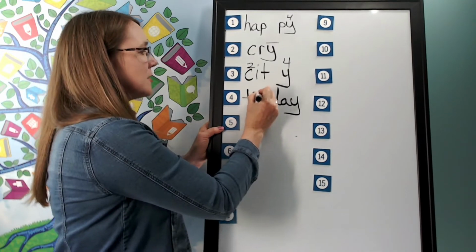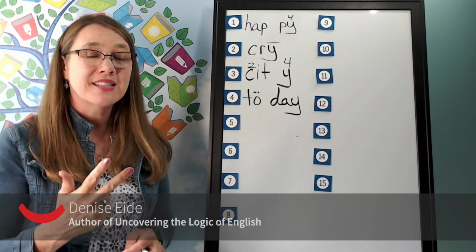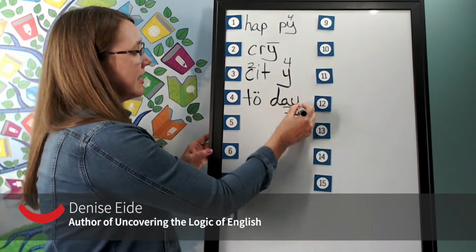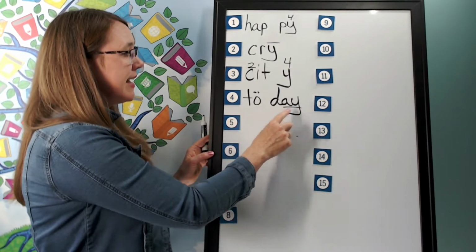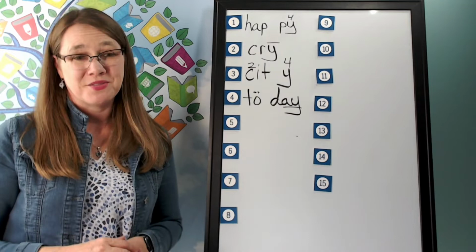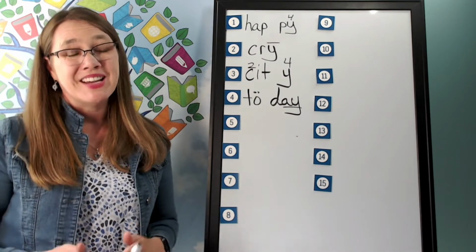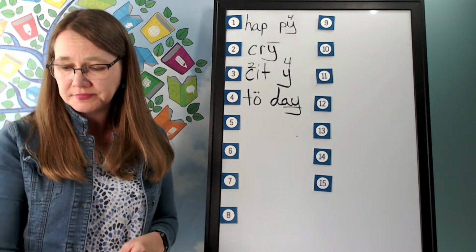We'll put 2 dots over the O. Why? A-o-oo said its broad sound, oo. And we'll underline the A. Let's read it. T-oo-d-a, today. Notice we often say today with a schwa sound. Any vowel may say a or i in an unstressed syllable or an unstressed word.